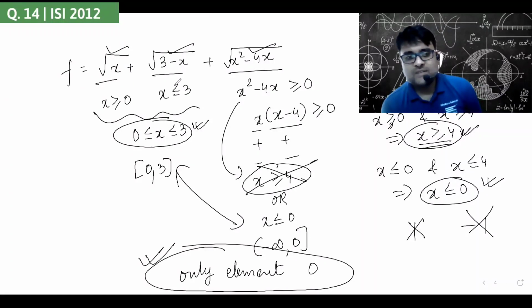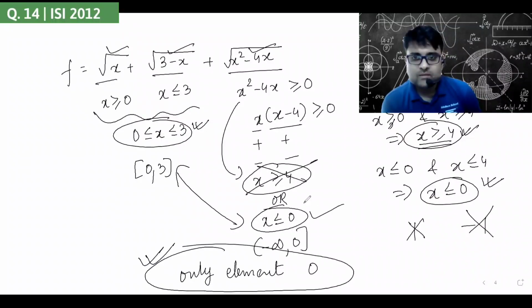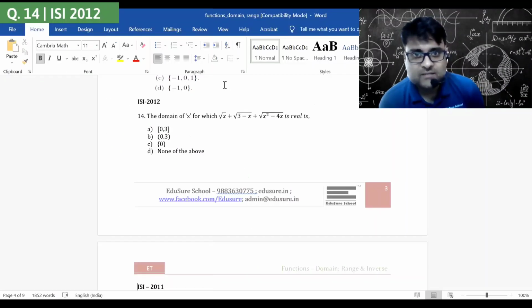First two parts will be satisfied when x is lying between 0 and 3. Third part will be satisfied only if x is less than equal to 0 or greater than equal to 4. Greater than equal to 4 is not possible, so it has to be less than equal to 0. Less than equal to 0 and between 0 to 3 will both simultaneously hold only for the element 0. So what is the answer here? The answer here is only the element 0.